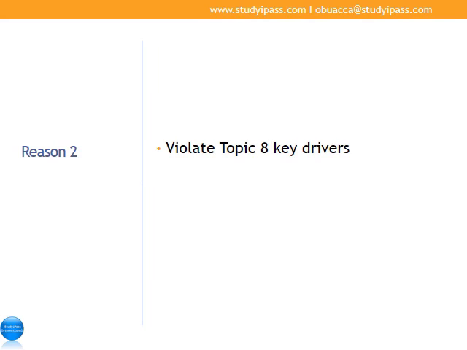Reason number 2, they violate topic number 8, key drivers. You remember analysis and evaluation, and then also financial and business performance. Many students do well with the analysis, I tell you, but fail on the evaluation because they don't provide reasons for the performance. Then number 2, many students spend 90% of the word allowance on the financial performance and 10% on the business performance. And if you do that, you are going to fail. Remember, each driver is very, very important in its own right.